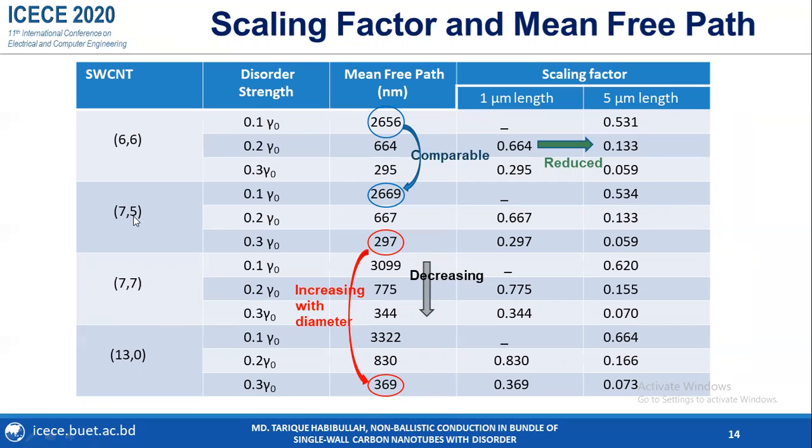Again, 75 CNT diameter is less than 130 CNT diameter. So this indicates that with the increase of diameter, the mean free path value of CNT is increased. This also indicates that the conductance of CNT is increased with the increasing diameter of CNT.